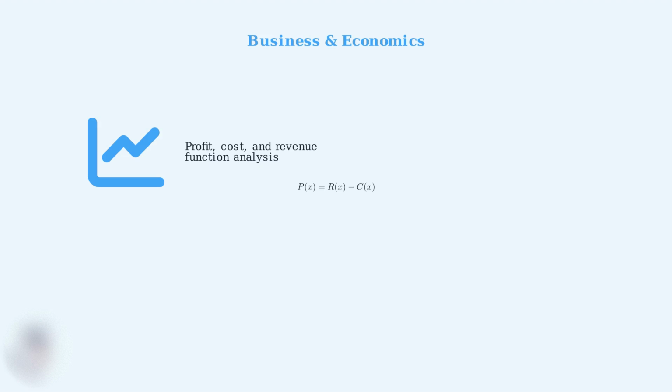Companies use polynomial addition and subtraction to analyze their financial performance and make strategic decisions. For instance, if revenue is 5x squared plus 100x and costs are 2x squared plus 50x plus 1000, then profit equals revenue minus costs, giving us 3x squared plus 50x minus 1000.